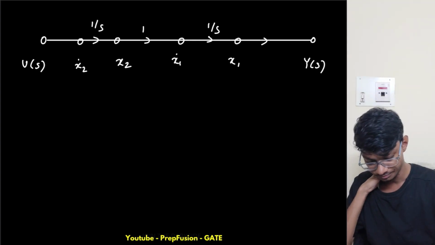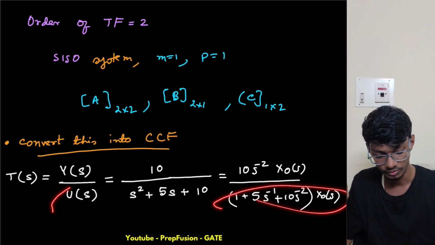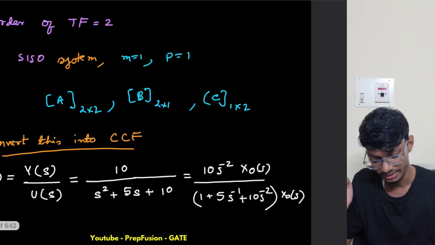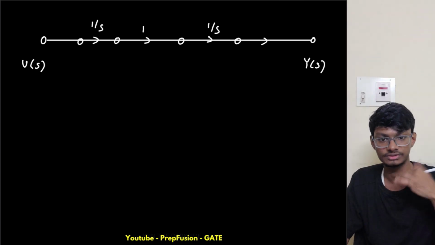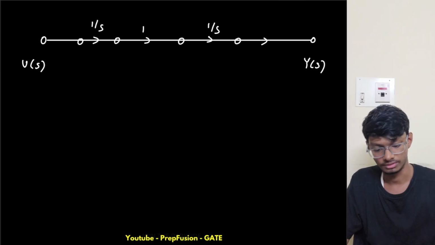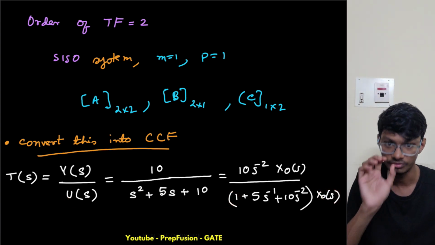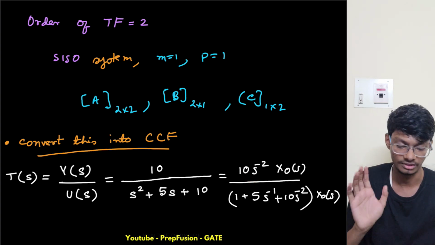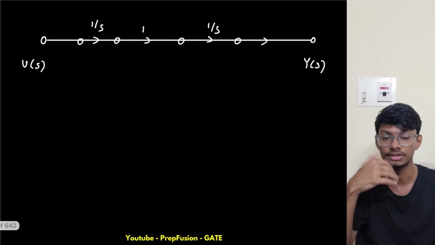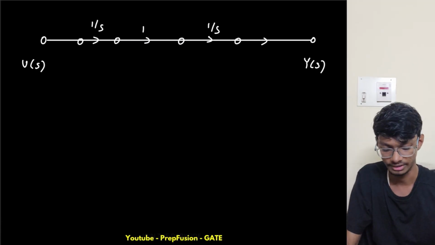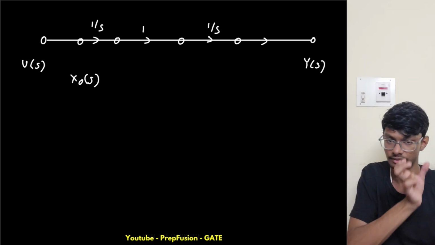Now what do I know? This dummy variable is multiplied, and I will equate this with U of s. If you don't understand the state variables, first I will write the X naught. Where will my X naught be? X naught is related with U. Here X naught with itself is not present, there is always an s term in front of it. Only X naught is present over here, so I will write my X naught here. You just remember that X naught will come at the input side. We'll remove this X naught after our state space diagram is complete.